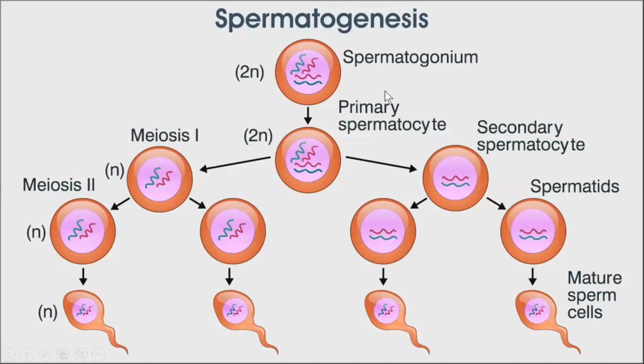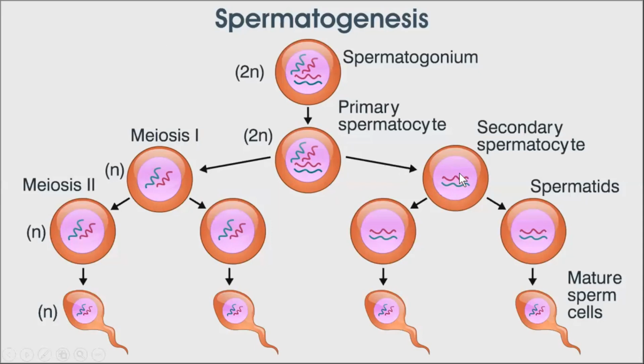So the spermatogonium, which has the total number of chromosomes, converts after the process of mitosis. As you remember, mitosis is the division in which two or more daughter cells are formed with an equal number of chromosomes as in the parent cell. So you can see right here, the spermatogonium has the same number of chromosomes and the primary spermatocytes also have the same number of chromosomes. But when it passes through meiosis and forms the secondary spermatocyte, the number of chromosomes becomes half. Here you can see 4, here you can see 2, 2 here and 2 here, right?